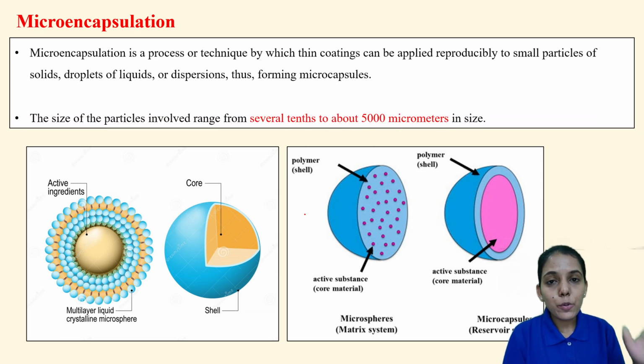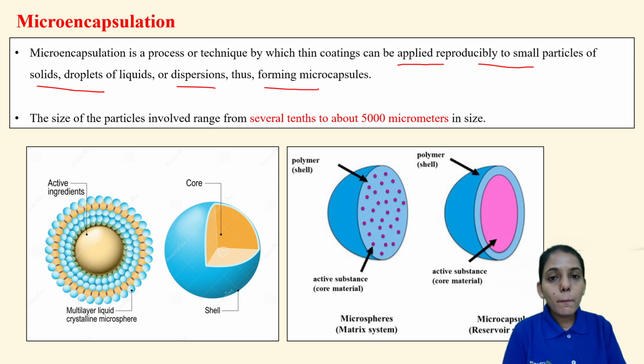Now micro encapsulation. Earlier we have seen about hard and soft gelatin capsule. Now coming to micro encapsulation, it is a process or technique by which thin coatings can be applied reproducibly to small particles of solid, droplets of liquids or dispersion, thus forming the microcapsule. It is a process of giving a specific coating to these solids or liquids to form the microcapsule. Now we will see why it is required to give the coating. The size of the particles involved will range from several tens to about 5,000 micrometers in size.